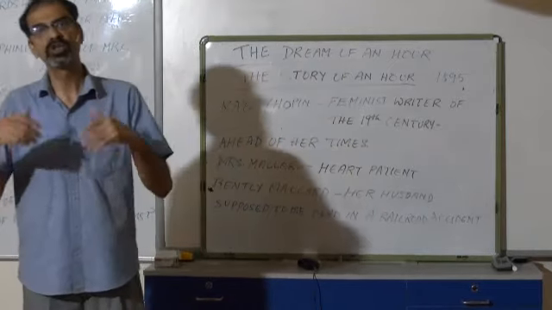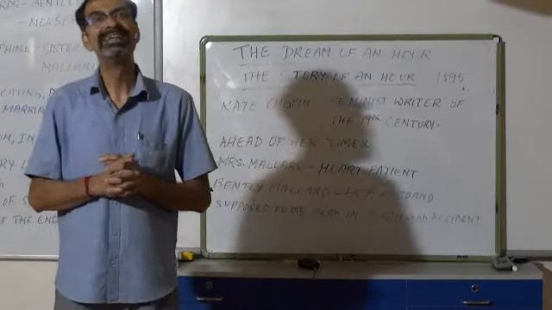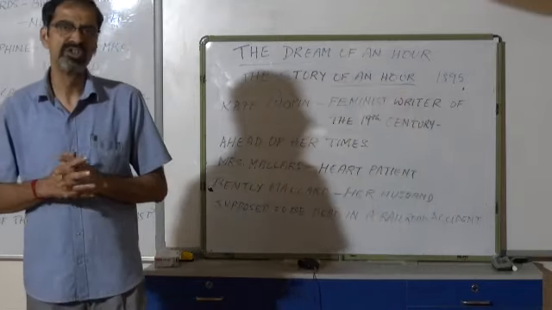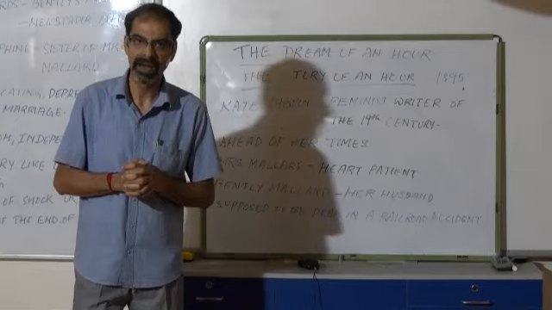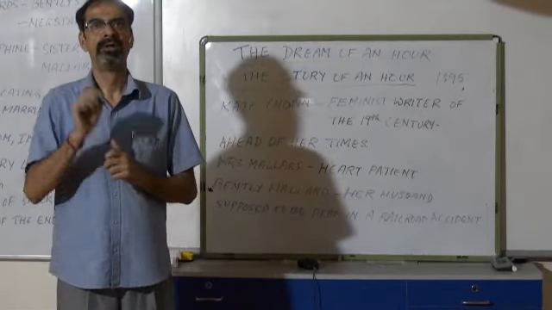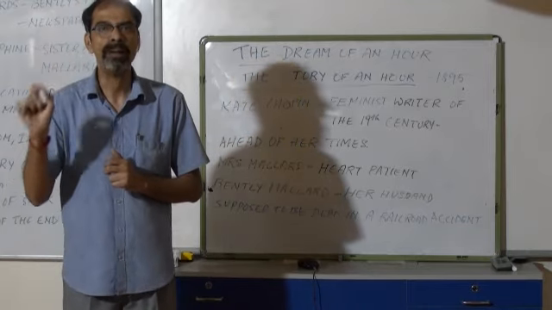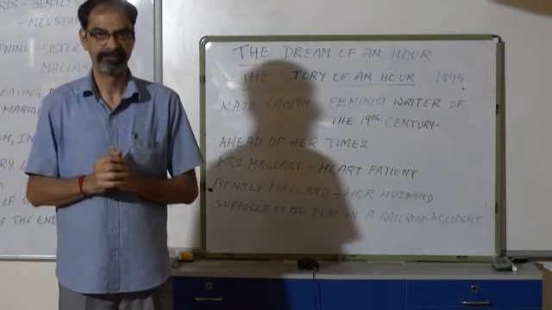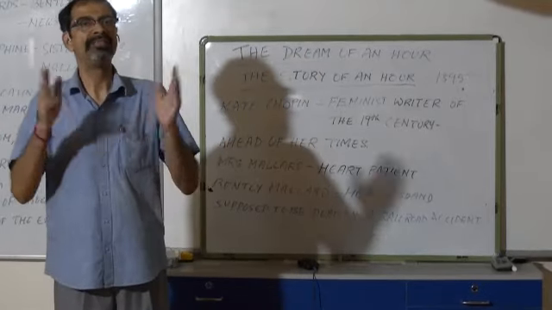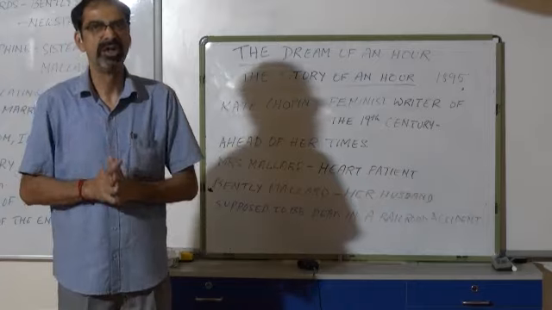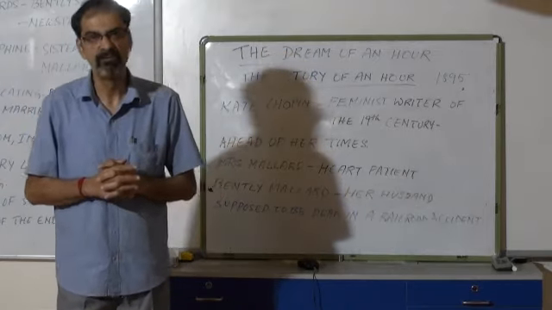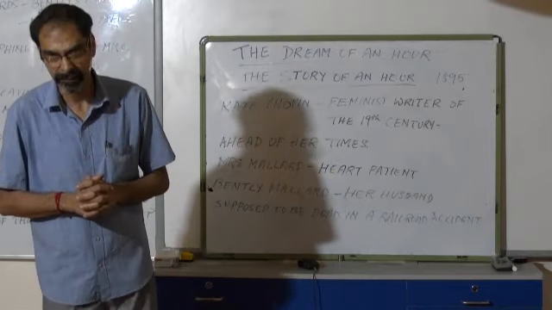Similarly, for short stories, you have 10 in your syllabus. Now, according to the reduced syllabus for 2021, one story has been removed. The story is To Build a Fire. So 9 poems, 9 stories, and the play The Tempest. These are, as of now, in your syllabus for 2021.